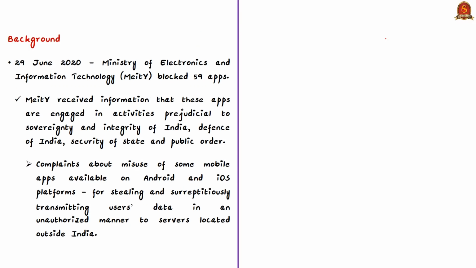First, let's see the background. On 29th June 2020, the Ministry of Electronics and Information Technology decided to block 59 applications. The reason cited for this is that the ministry has received information that these applications are engaged in some illegal activities which are prejudicial to the sovereignty and integrity of India, prejudicial to the defense of India, and prejudicial to the security of the state and public order of India.